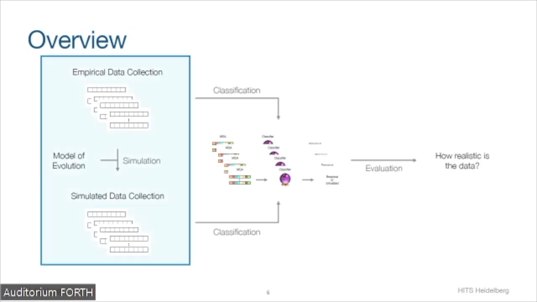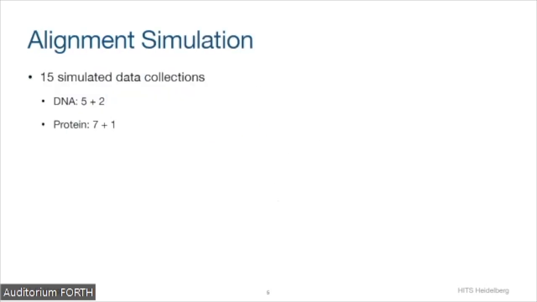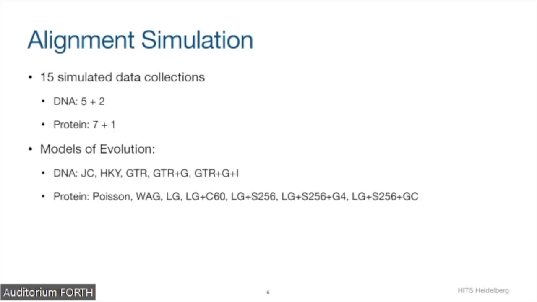How did we actually simulate the data? For data simulation, we simulated a total of 15 data collections. So 15 collections of simulated multiple sequence alignments. We simulated 7 data collections for DNA data and 8 for protein data. We used increasingly complex models of evolution. What I mean by complexity here is, for example, the number of free parameters that the models have, or the computational methods that were used to derive the respective model of evolution.